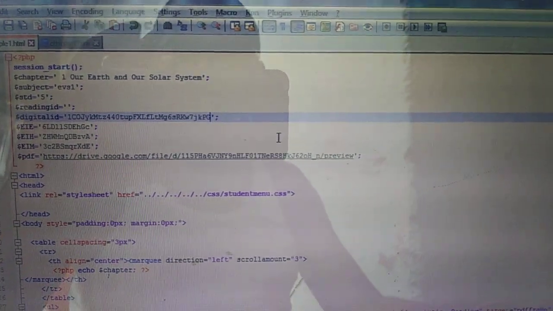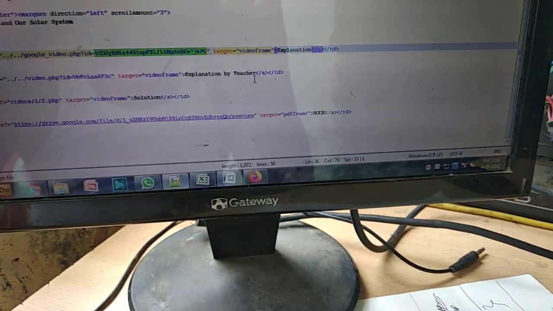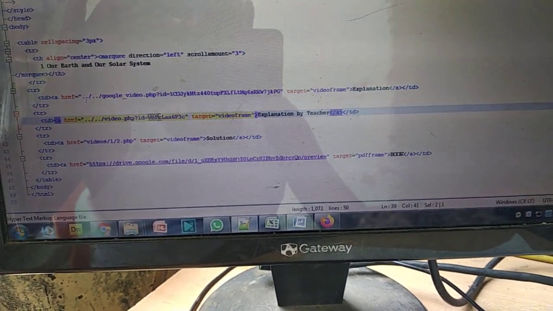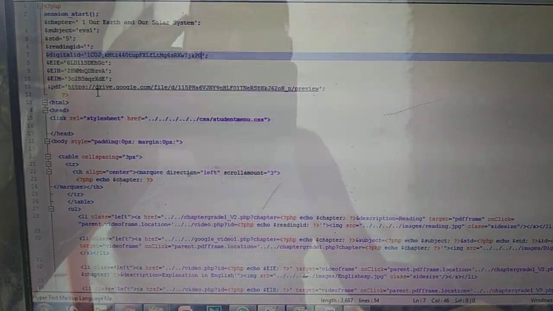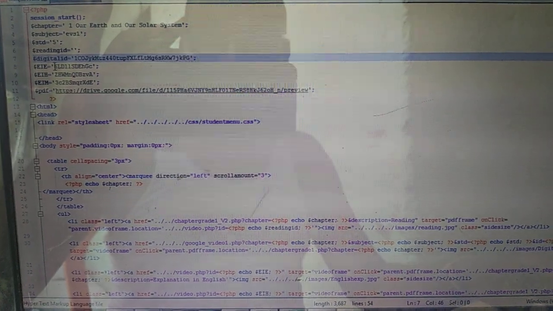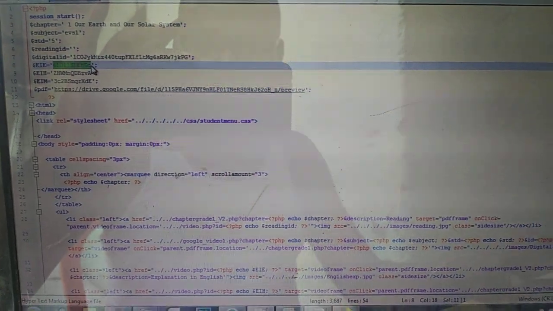Okay, good. Then again go there and find out what else you have, like explanation by teacher. So you have to get the ID of that particular item. Explanation by teacher, copy that. Then go to the sample again, and put it in the English explanation.